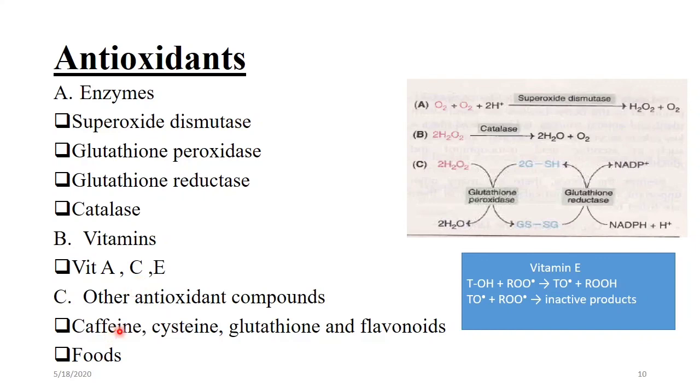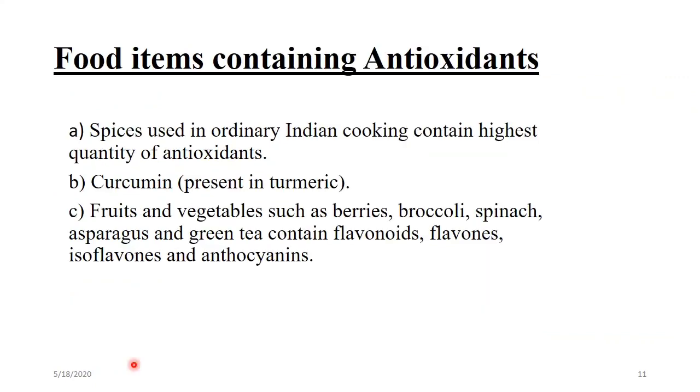Other antioxidant compounds include ceruloplasmin, cysteine, flavonoids, etc. Some foods also have antioxidant properties, like spices and curcumin. They are used in cooking and contain the highest quantity of antioxidants. Some fruits and vegetables like berries, broccoli, and spinach also have antioxidant properties.